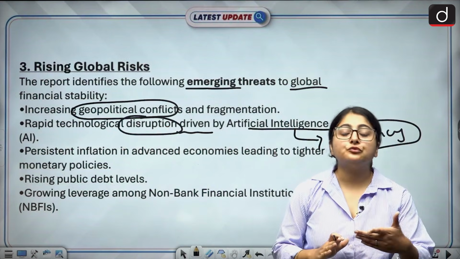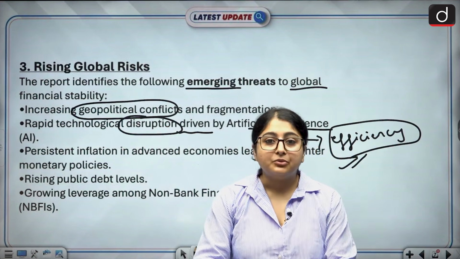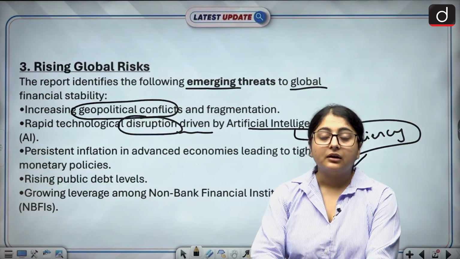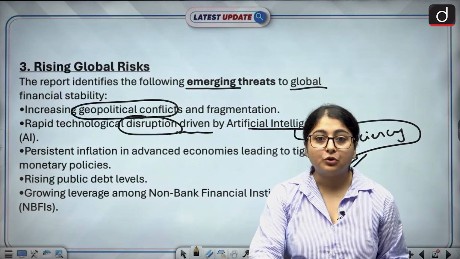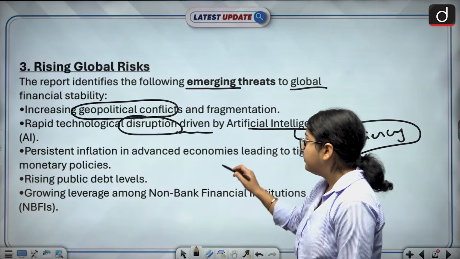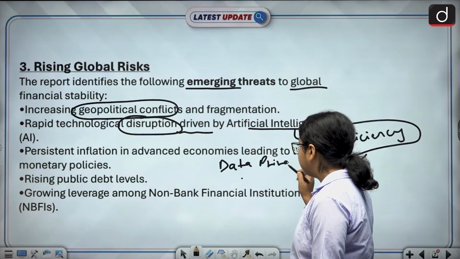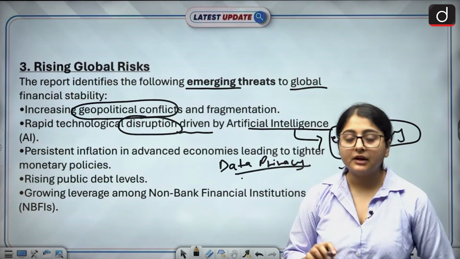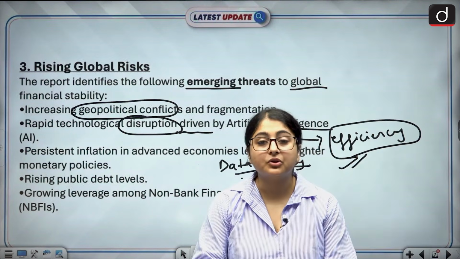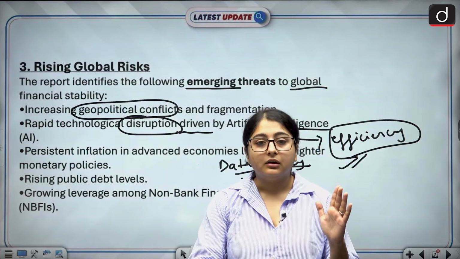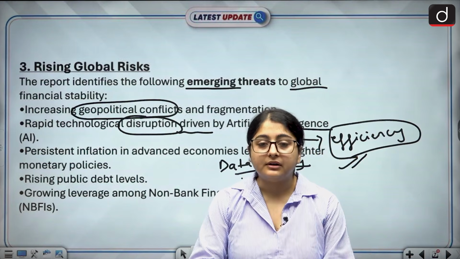A new set of problems has emerged because of AI. What are those new problems? We have the data leakage issue, data privacy. There is job loss in the market because of AI, because it has been said that AI will increase our unemployment rate at some point of time.